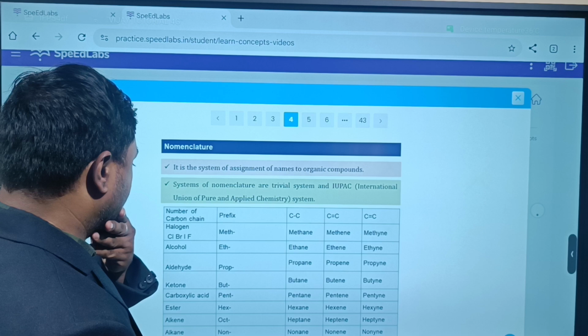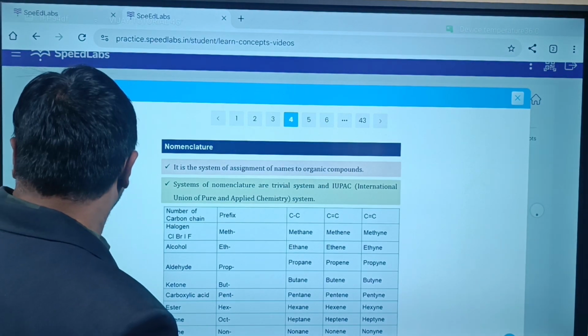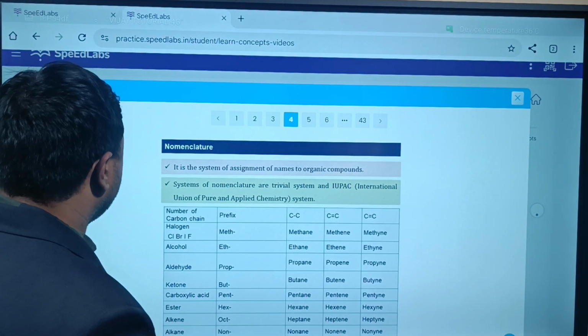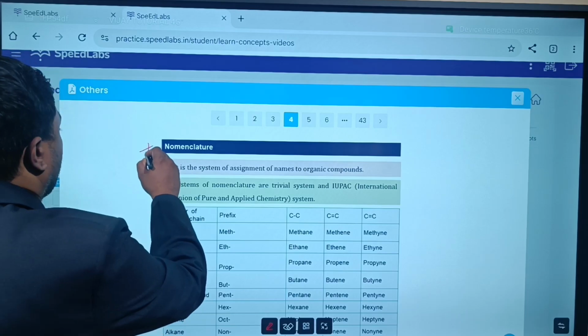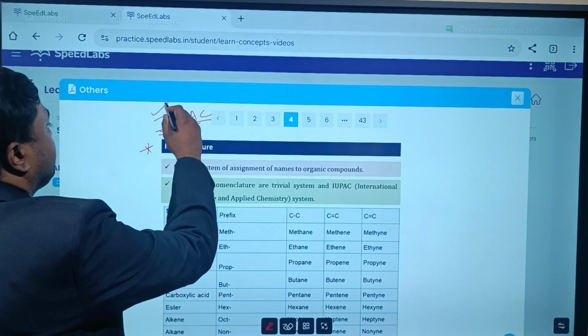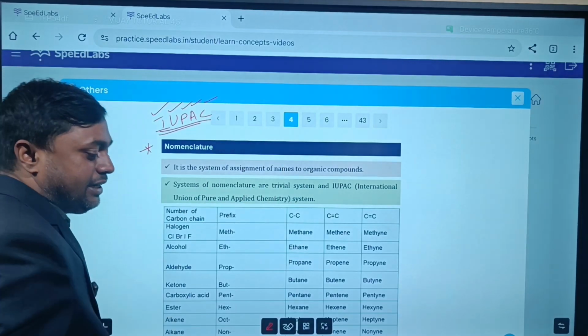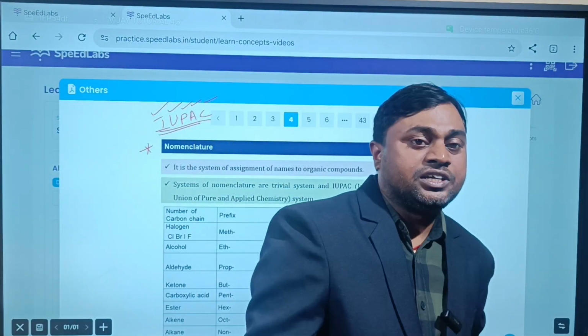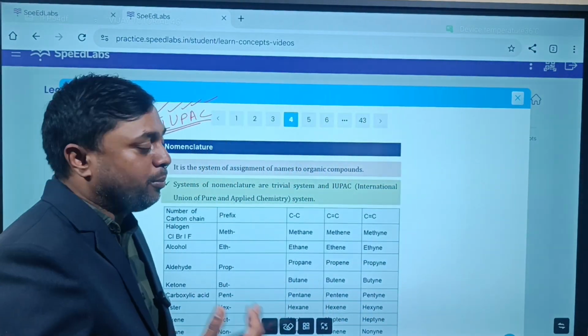Here is some nomenclature we should discuss. Nomenclature is also called IUPAC nomenclature, International Union of Pure and Applied Chemistry. It is an organization which decides the rules for nomenclature.